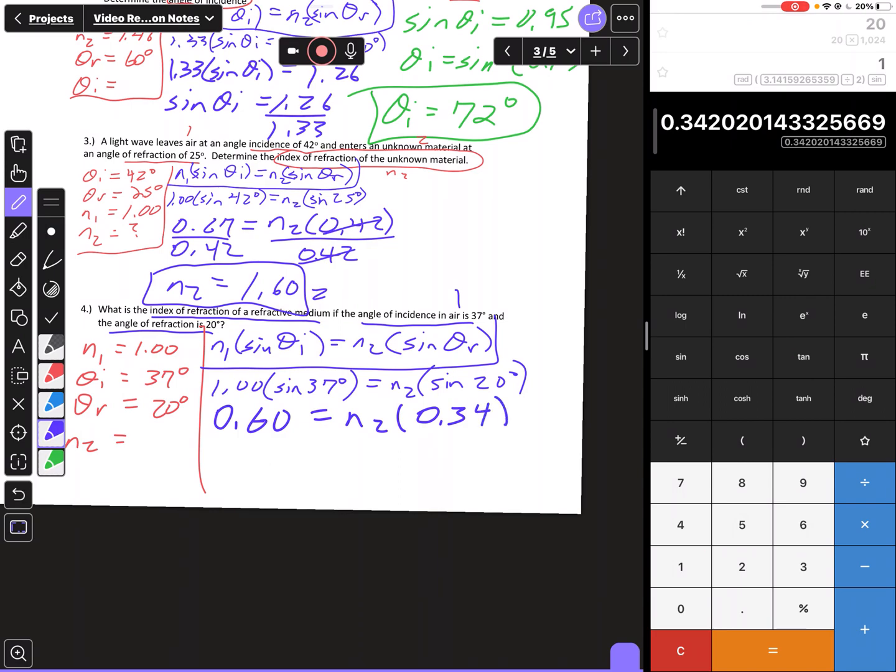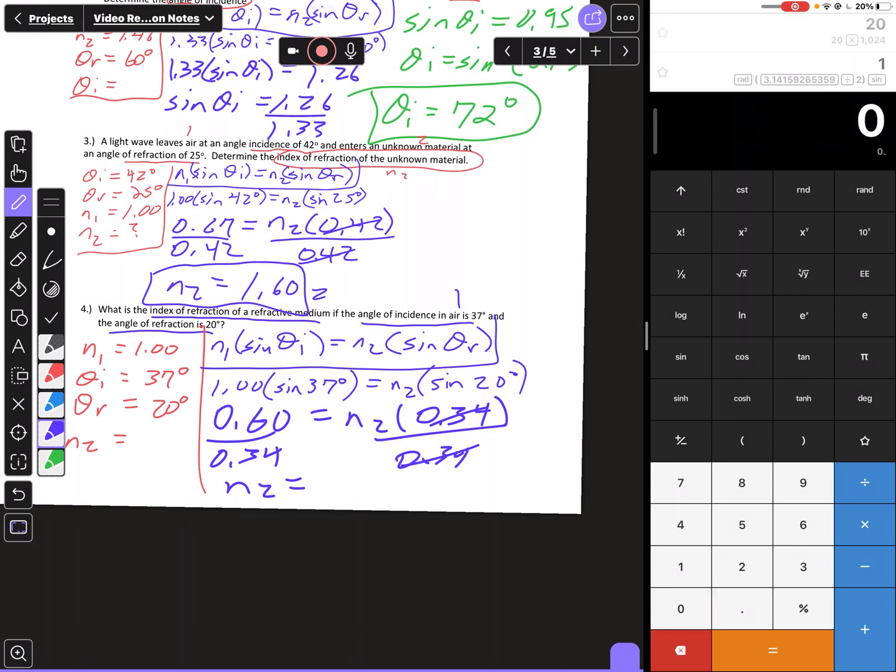Now when I get to this point, to solve for N2, I just want to divide both sides by 0.34. So N2 will be 0.6 divided by 0.34, and that gives me 1.76 rounded to 2 decimal places. That would be 1.76, and it has no units.